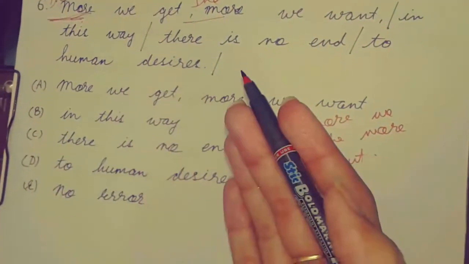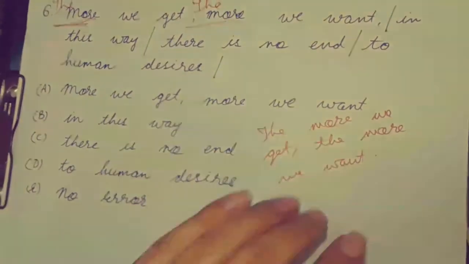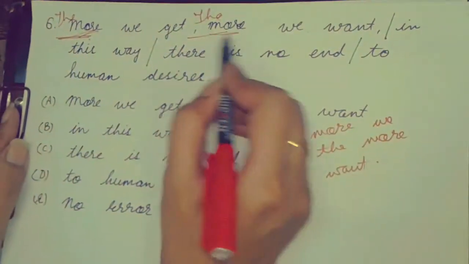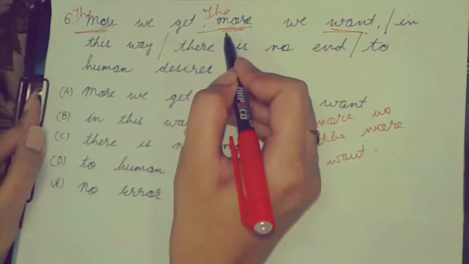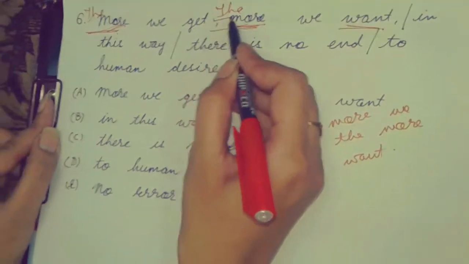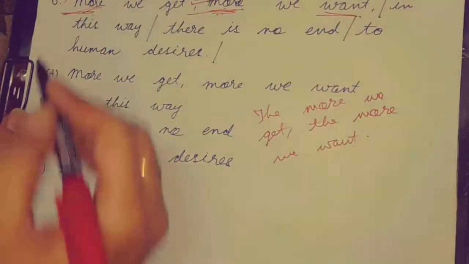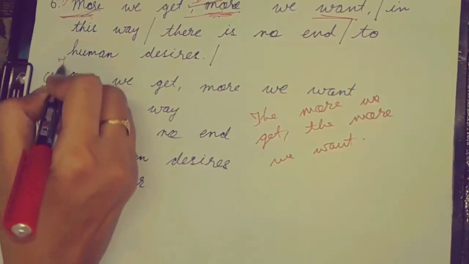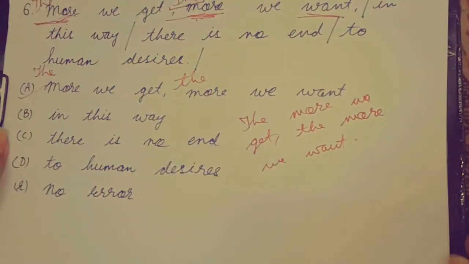हम जितना ज़्यादा पाते हैं, हम जितना ज़्यादा हमें मिलता है, उतना ही हम और चाहते हैं. It means this more is the word which is qualifying our want. So it should be specified by using the word the before more. So the right option is A. It should be the more we get, the more we want.